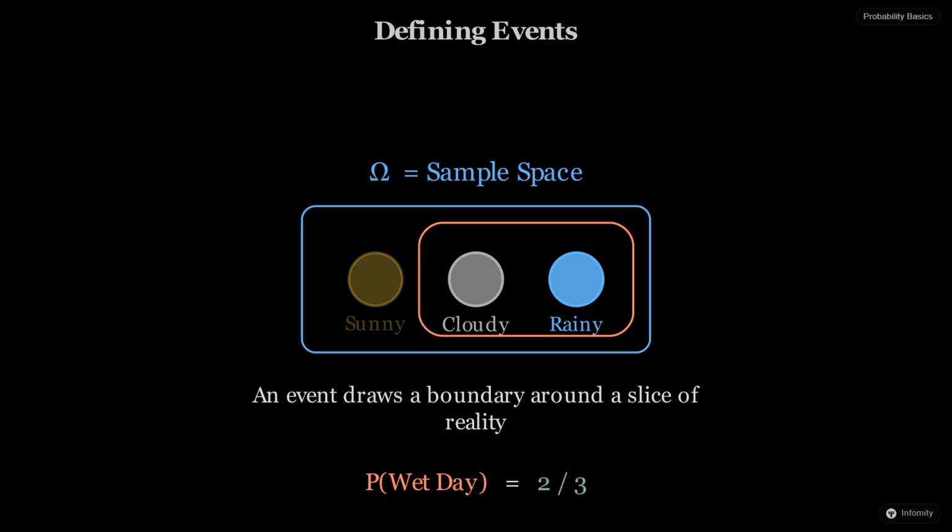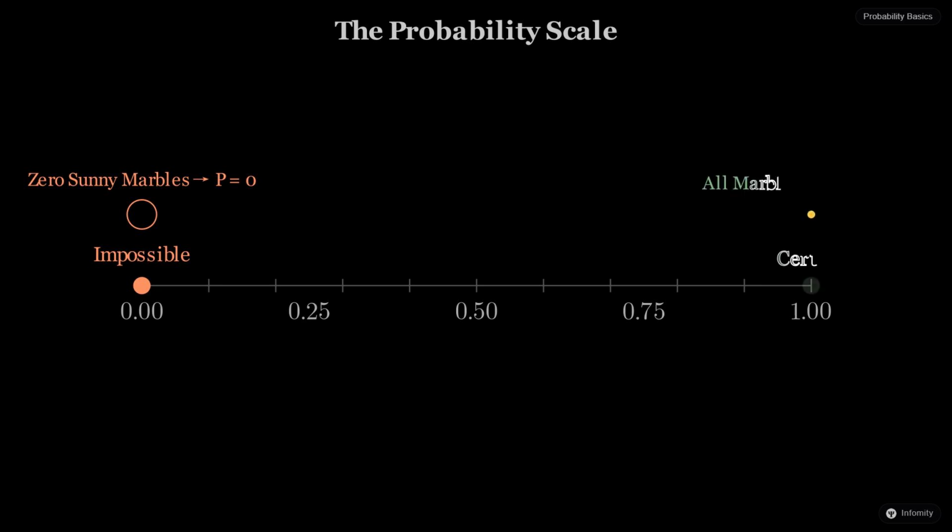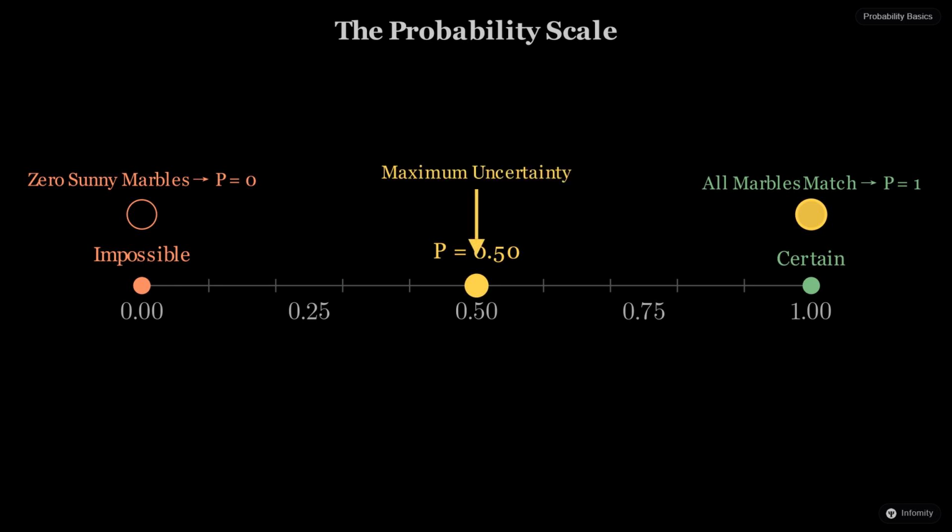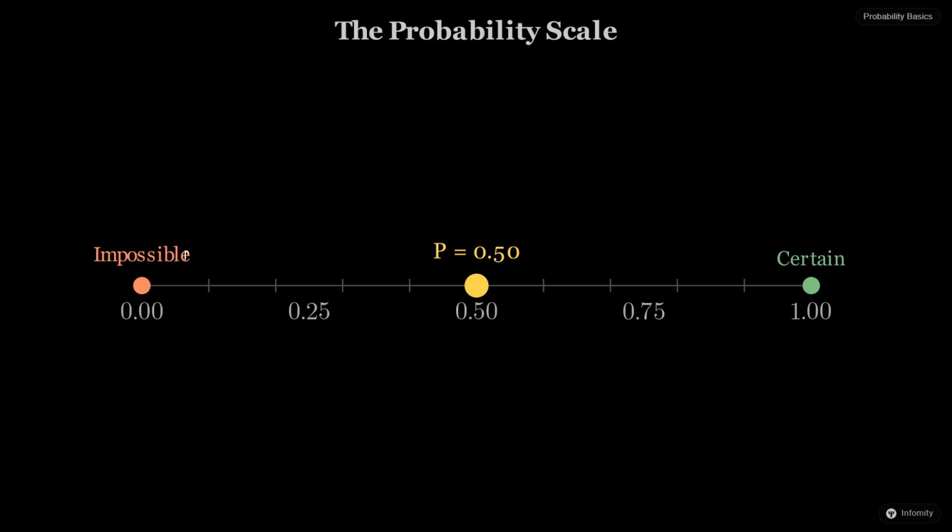Probability is measured on a strict scale from 0 to 1. A probability of 0 means an event is absolutely impossible, like a sunny day having 0 marbles in our box. A probability of 1 means it is absolutely certain to happen. Think of this scale like a volume knob for reality. At 0.5, we are at the point of maximum uncertainty. Every prediction we make falls somewhere on this line, quantifying exactly how much we trust an outcome.